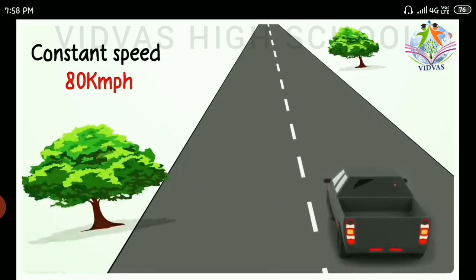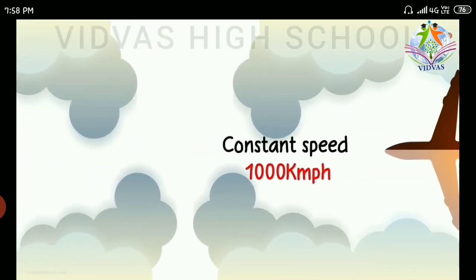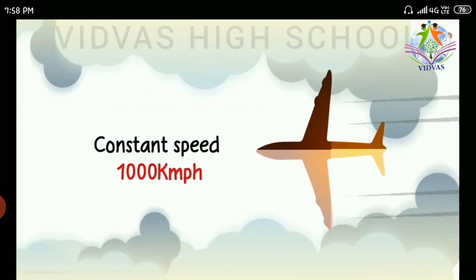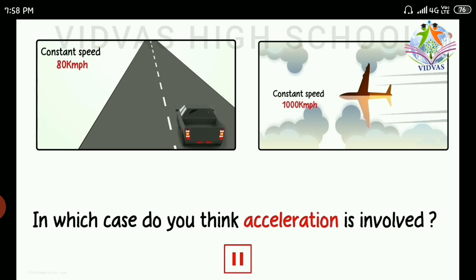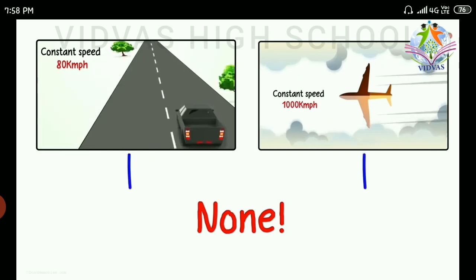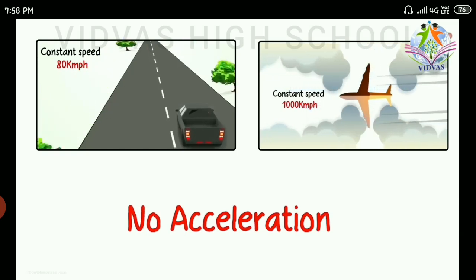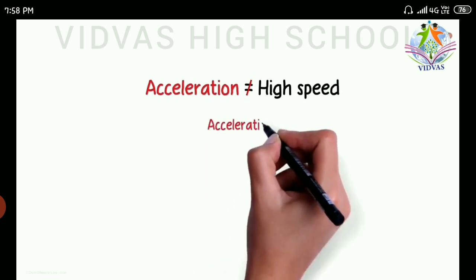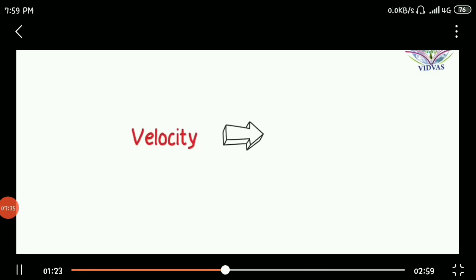Let me explain this with two examples. Assume you are going to travel in a car at a constant speed of 80 km per hour, or, as another example, you are going to travel in an aeroplane which is traveling at 1000 km per hour. So in these two cases, where is acceleration involved? In both the cases, acceleration is not at all involved because there is no change in velocity. As we discussed, acceleration is the change in velocity and not high speed. So acceleration exists if there is a change in velocity.